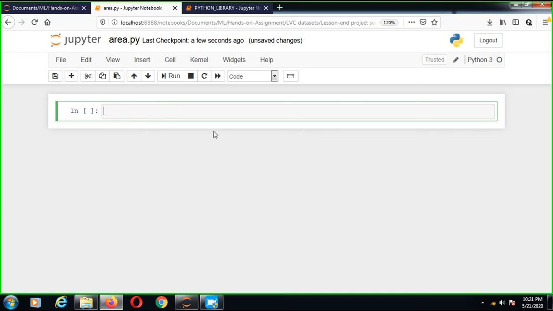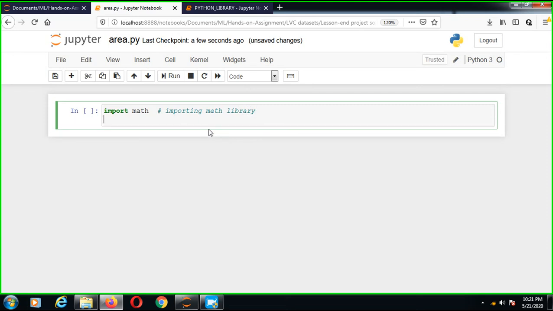So the Python statement is calling; we want to try importing things. Suppose I am using import math. Import math means importing the math library. So now what should I do? def circle, circle is the function, circle area.